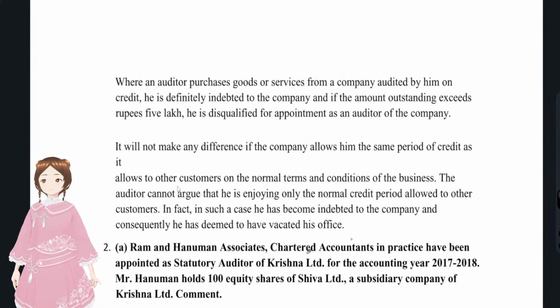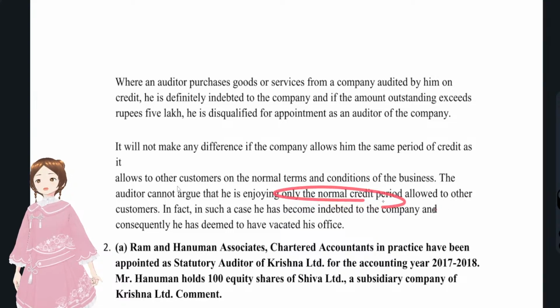So he is disqualified. See, again, the scenario here where an auditor purchased goods from the company audited by him, he is definitely indebted to the company for the outstanding amount. So he is disqualified for the amount. And the auditor cannot argue that he is enjoying a normal credit period, the arm's length price allowed to other customers, because it's actually indebtedness.